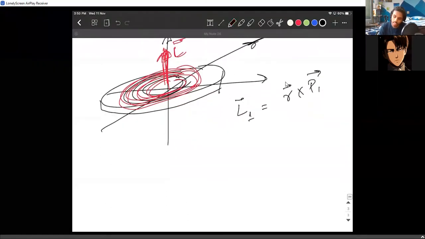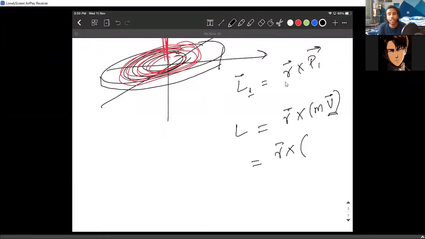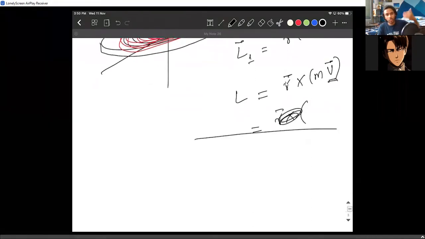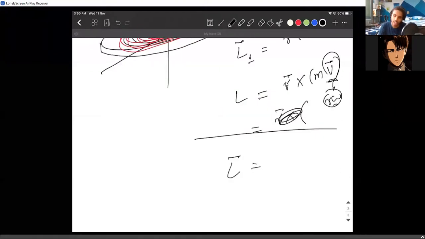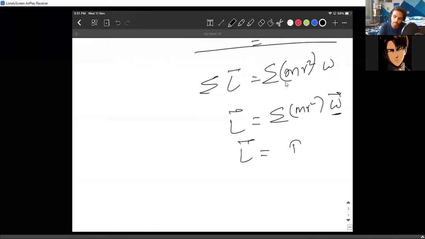If you clearly see that, R, M, V, L bar, V bar can be written as, if you clearly remember that part, or let's just bring the magnitude into this thing. It takes a longer way to actually bring this. I can actually bring V as r omega, and that brings m r square omega. And if I write the summation over all the particles, sigma m r square, and omega is basically the same for all the particles, so I write L bar equals I omega bar.